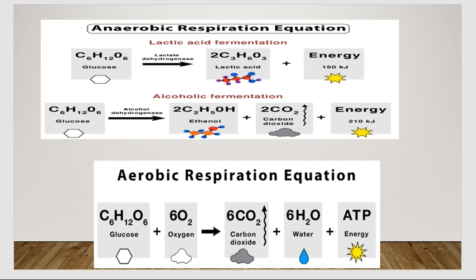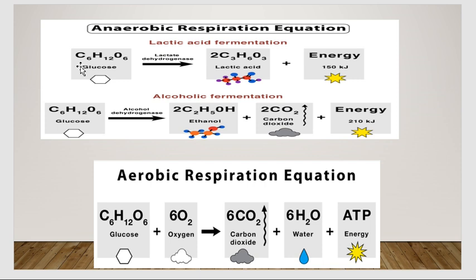Okay, in the next slide we can watch the anaerobic respiration equation and aerobic respiration equation. In anaerobic respiration we have two types, that is lactic acid fermentation and alcohol fermentation. In this we have an equation of how it exactly forms. Okay, for this we need some knowledge of chemistry also, right? So to understand this we have C6H12O6, that is glucose.